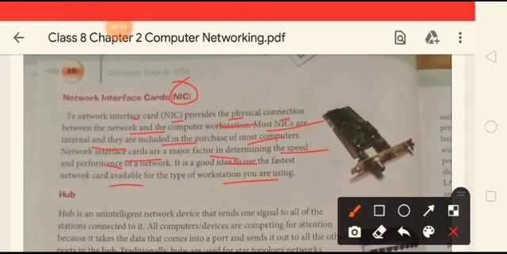Now listen what it is, that network interface cards often establish a physical connection between the network and the computer. It is used to provide the physical connection between the network and the computer, and they are inbuilt in most of the computers. When you go to purchase the computers, they are inbuilt, and it is most important in determining the speed and performance of a network. Okay, so that is why the fastest network card is most commonly used here.